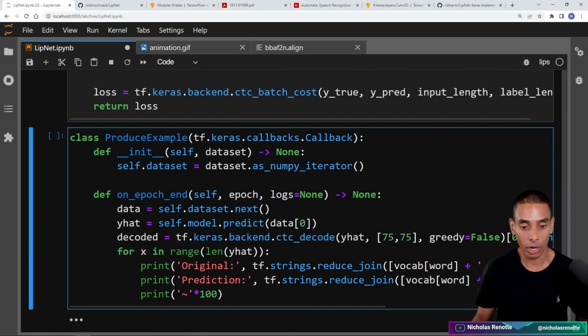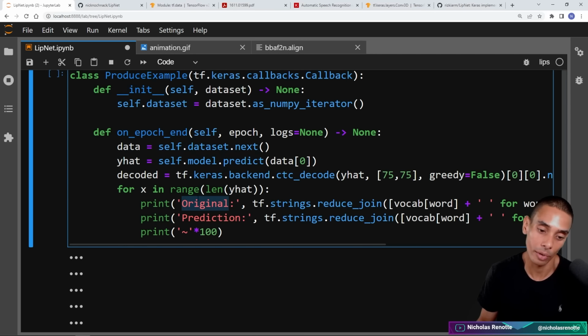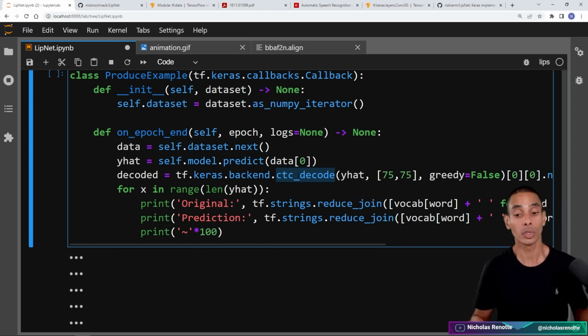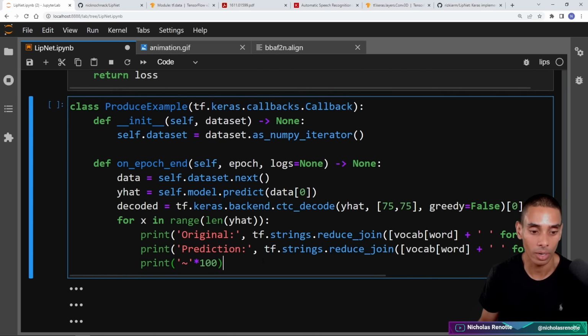Then this is a lot of code, but really what we're doing is outputting a set of predictions. We're going to output the original annotation and then the prediction itself. In order to do that, we're using a special function called tf.keras.backend.ctc_decode, which is specifically designed to decode the outputs of a CTC trained model, which we'll also use to make a prediction down here. So this is an example of a callback. I've written class ProduceExample, and to that we pass the Keras callbacks class, which we are subclassing in order to call this callback on every epoch end.